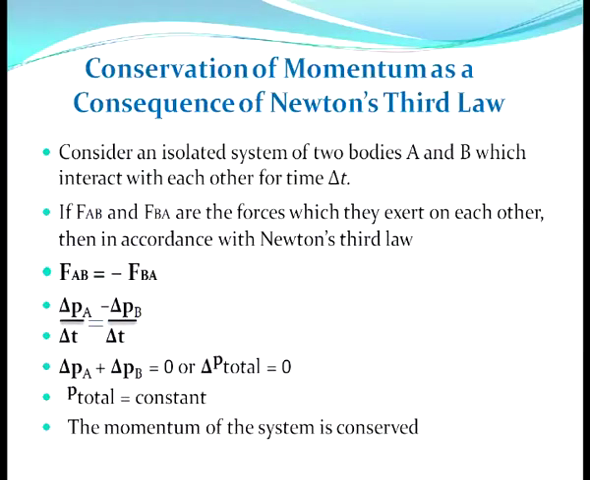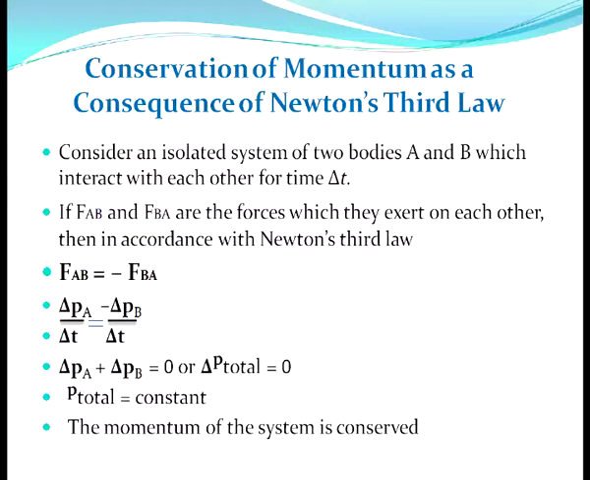Now, we will establish the conservation of momentum as a consequence of Newton's third law. So, consider an isolated system of two bodies A and B which interact with each other for time, suppose delta t. If FAB and FBA are the forces which they exert on each other, then in accordance with Newton's third law, FAB is equal to minus FBA, because Newton's third law states that action and reaction are equal in magnitude and opposite in direction. So FAB equals minus FBA, and the negative sign shows the opposite direction.